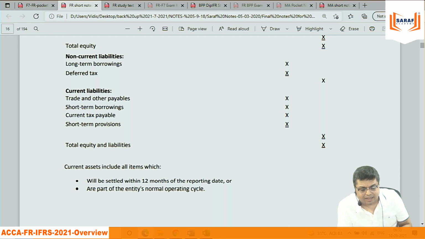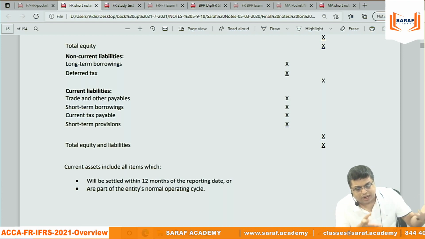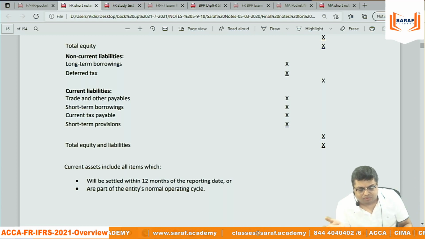Suppose I say leasing. Earlier there was IAS 17 for leasing. Now there is no IAS 17. For leasing there is IFRS 16. Leasing is converted into IFRS. Up till 2018, I don't know the exact date, students, me, you, anybody, we were studying IAS 17. But once IFRS came, IAS 17 was gone.